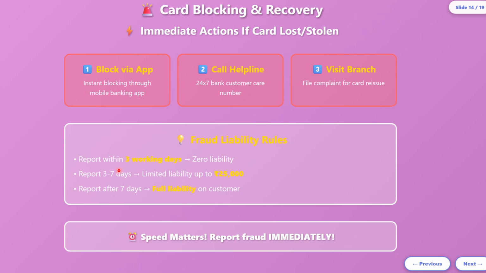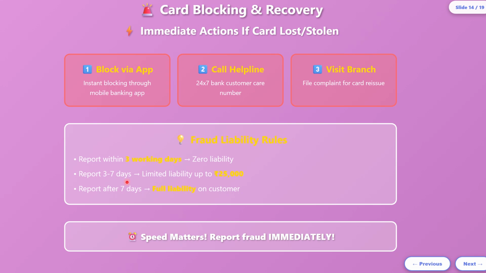According to RBI rules, if you report within 3 working days, then the customer will have no liability. If there is no error on the customer's part and it has occurred due to some third party's fraudulent activity, you need to report it within 3 working days. Then your liability is zero.